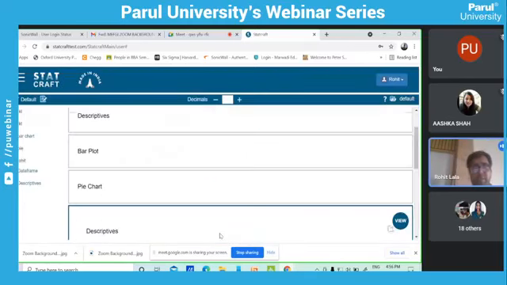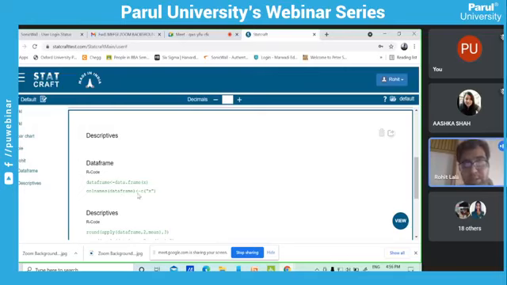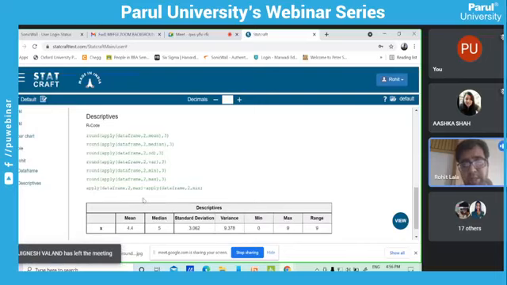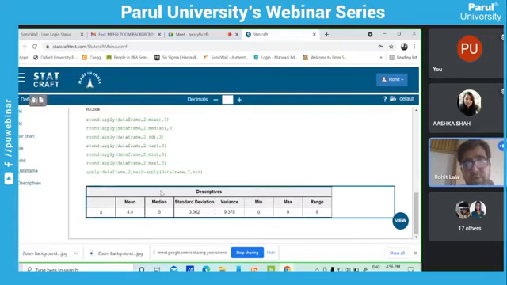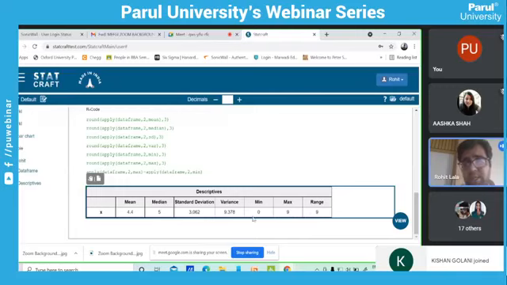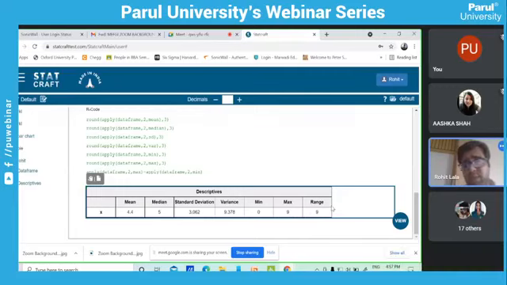See here, this is the R code that it prepares, and not only that, the calculation also comes in this beautiful table. See, mean of the data is 4.4, median is 5, standard deviation is 3.062, variance is the square of standard deviation. Minimum value is 0, maximum value is 9, and range would be 9 minus 0, that is 9. So this way also we can do the analysis.